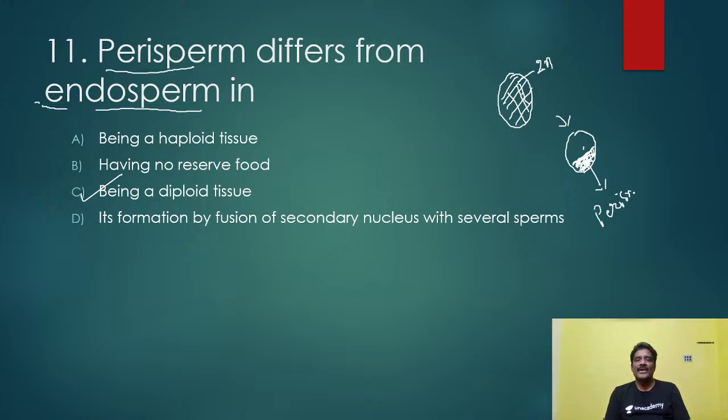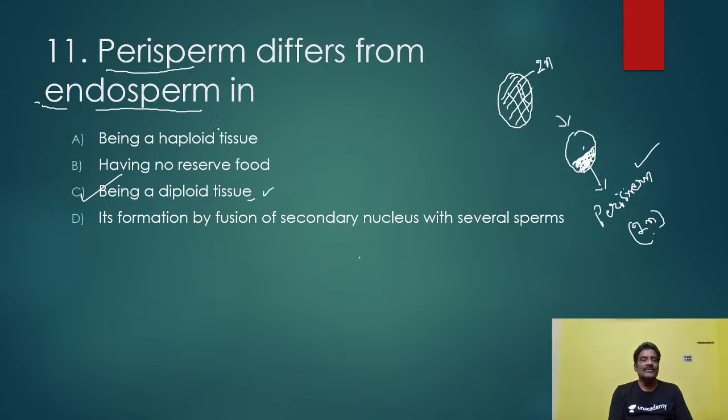So perisperm ploidy is what? 2n only, as it is developing from nucellus. The leftover tissue is nothing but a perisperm, that is 2n. So here what is it? 2n or what is it? A diploid tissue. So the right answer here is diploid tissue.